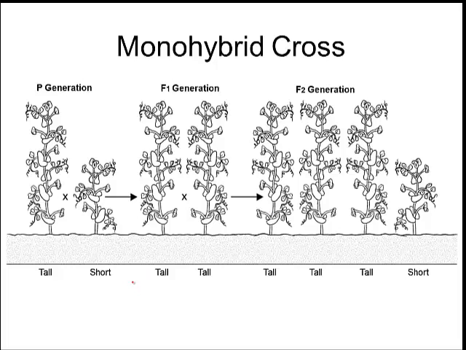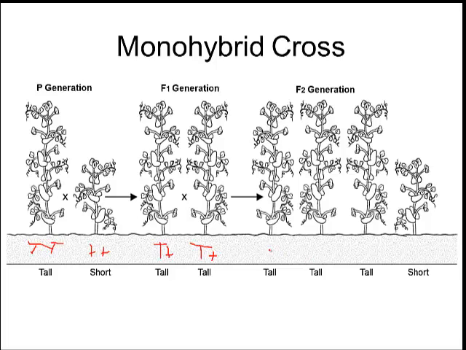Okay, so here's what this would look like. So here he had his tall plant and his short plant. And remember, the only thing that's different between them is their height. Everything else is the same. They made their F1 generation and they were all tall. Okay, so you could look at it this way if you wanted to put the alleles in here. They're big T, and little t. And you crossed your F1 generation, each of these guys would then end up being big T, little t. Okay, and we're going to talk about why that happens.